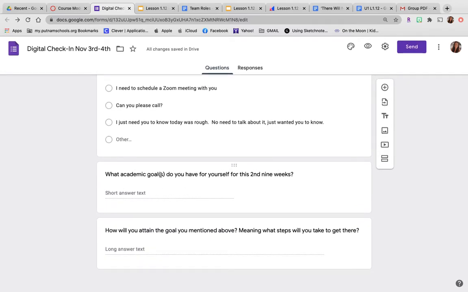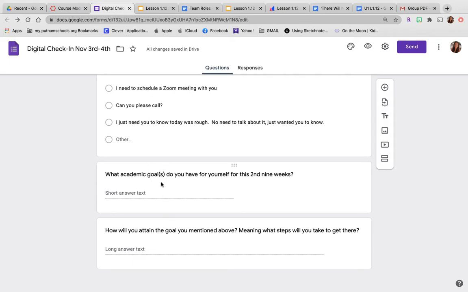I need some academic goals that you have for yourself for the second 9 weeks. Are you going to keep up with my schedule? Are you going to do better on the learning checkpoints? Are you going to do some remediation work? Are you going to improve your writing? What do you want to do academically in my class? And then how are you going to obtain that goal? The steps you will take to get there. Having a goal is great, but if you don't have the proper steps to get there, it's going to be kind of an unobtainable goal.